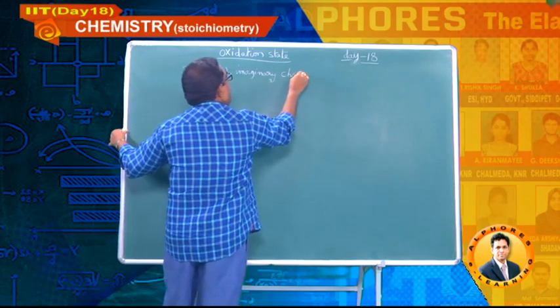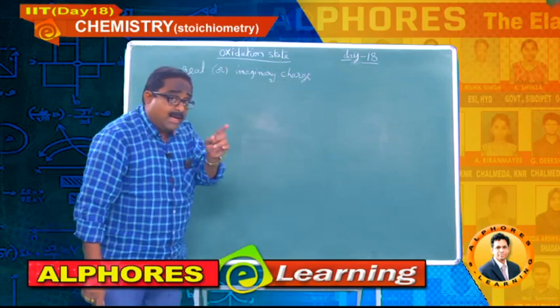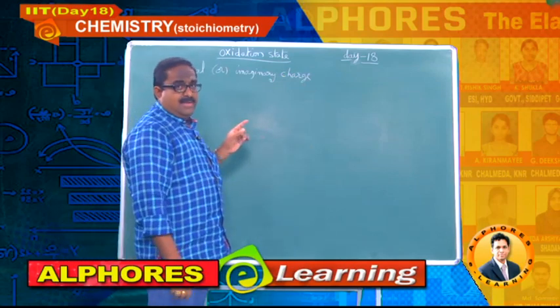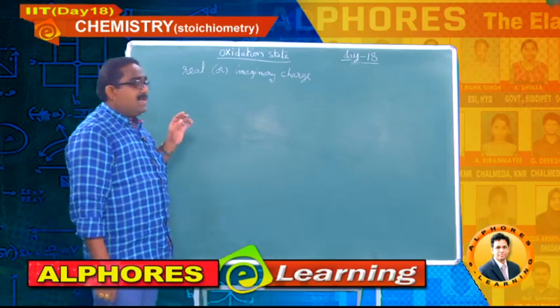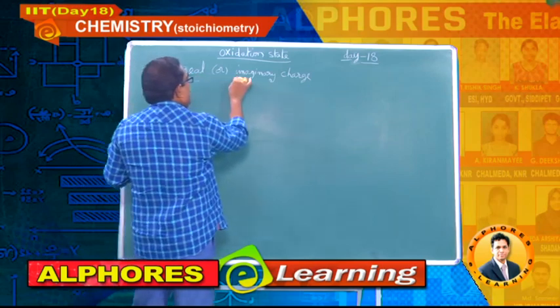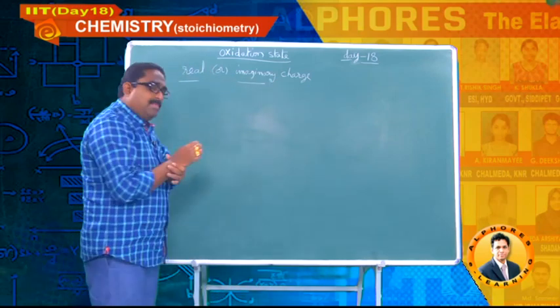Let me explain what is exactly the meaning of that.